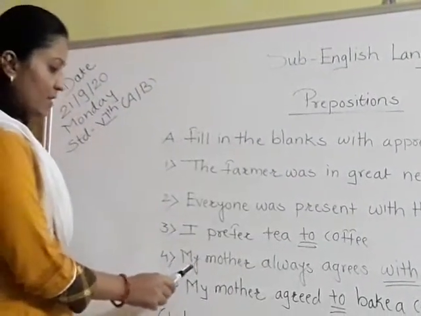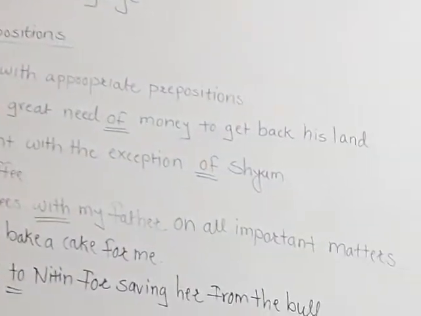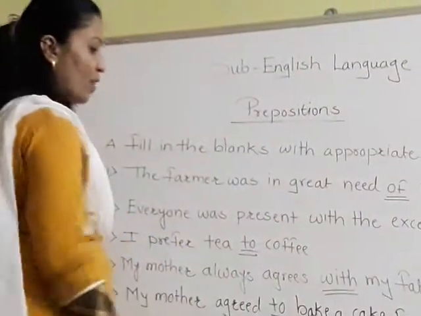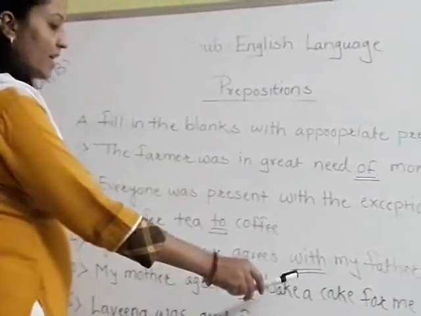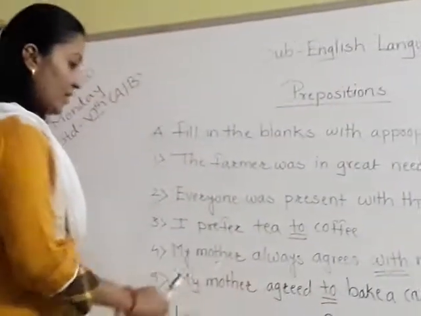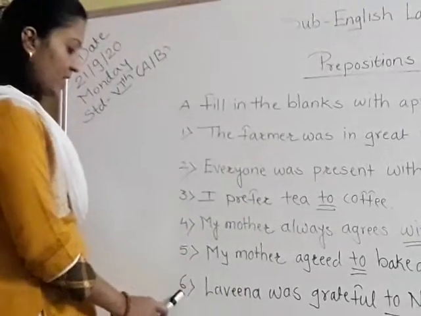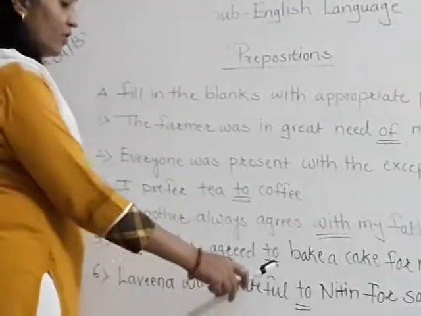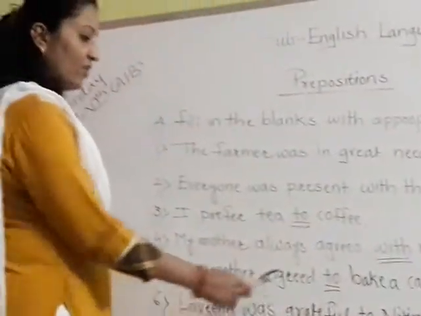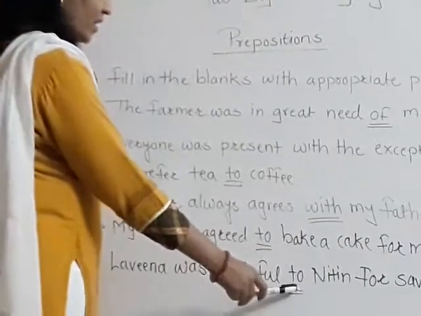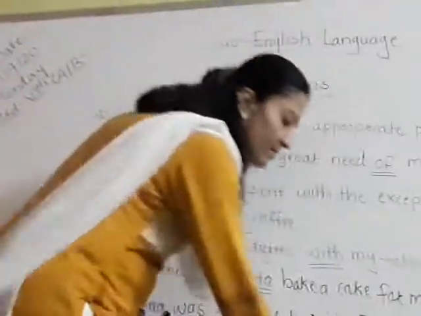Fourth one is, my mother always agrees with my father on all important matters. So the answer is with, and you have to underline it. Fifth one is, my mother agreed to bake a cake for me. And here you have to underline this word too. Sentence number 6. Lavina was grateful to Nitin for saving her from the bull. Grateful to Nitin. So you have to underline this word to. So have you understood? Let's move further.